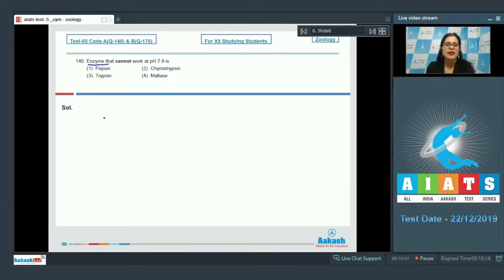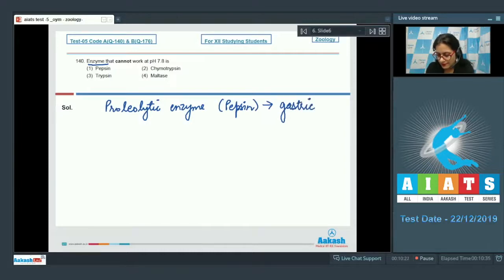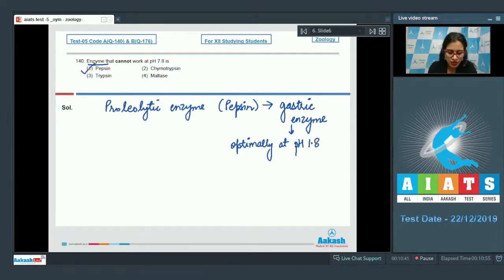Enzymes such as proteolytic enzymes, for example, pepsin is a gastric enzyme that works optimally at pH 1.8. So, the correct answer to this question is option number 1, pepsin. It is an enzyme which acts optimally at pH 1.8 and cannot work at pH 7.8.